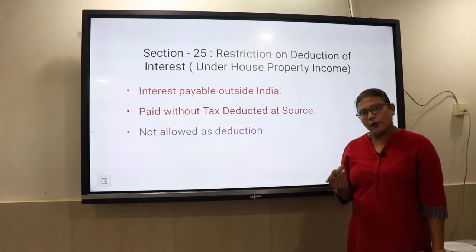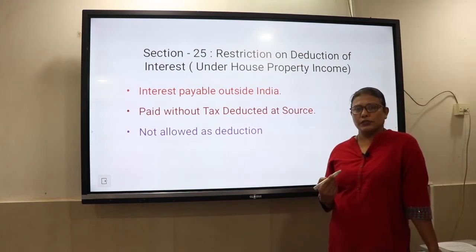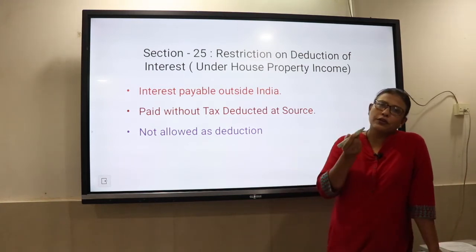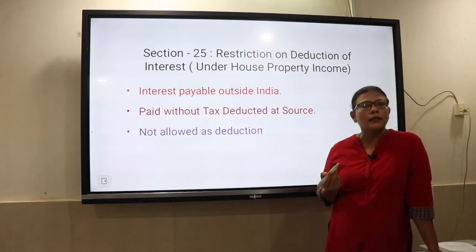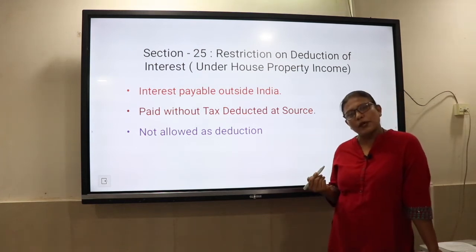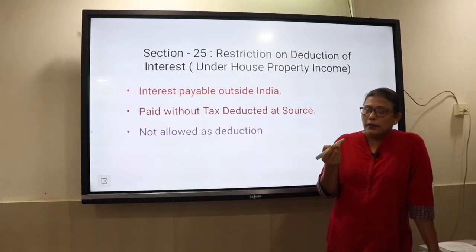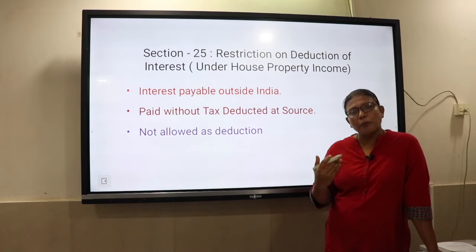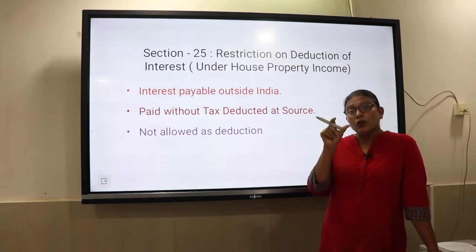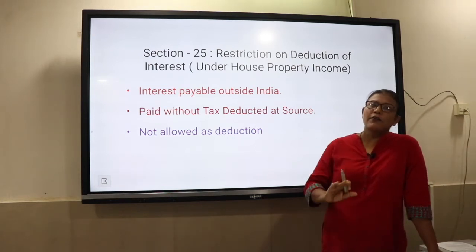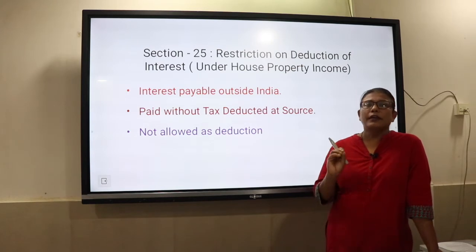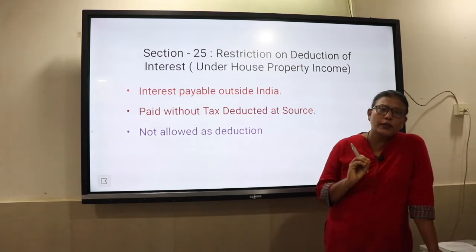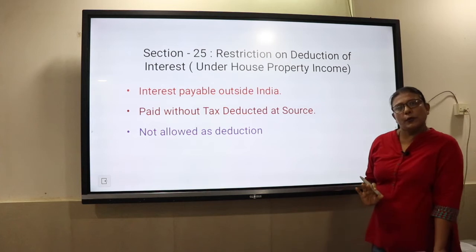So if you have taken a loan from a foreign source and given them interest, for them it is an earning and they are supposed to pay income tax. But since they are not within our country, it is the responsibility of the person who pays to deduct the tax at source. If the SSC fails to do that, then we cannot claim a deduction under section 24. That is about section 25.